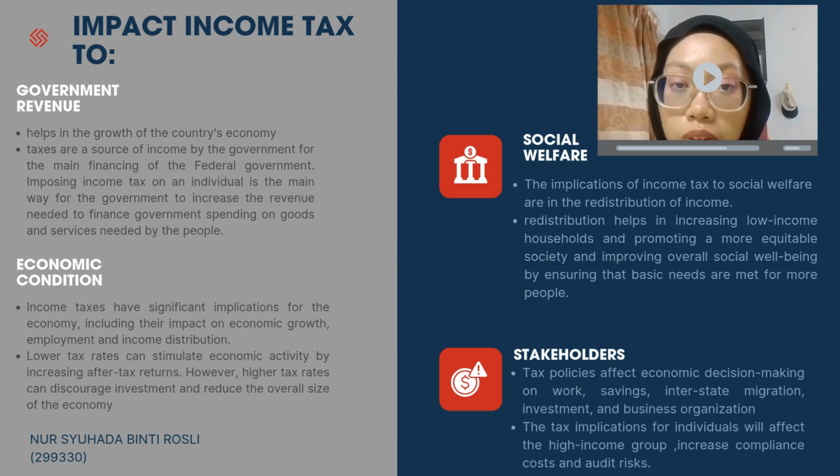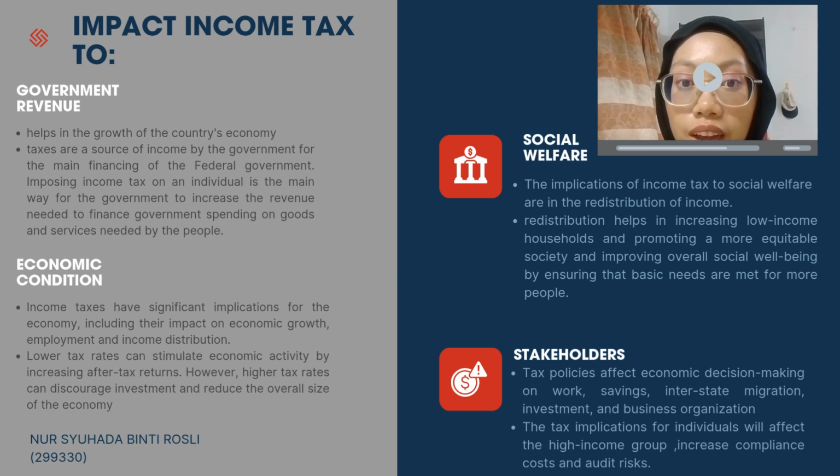For example, the government can use the revenue to develop the health sector such as improving infrastructure, repairing dilapidated government building structures, upgrading schools, and many more. In addition, this redistribution helps in lifting low-income households and promoting a more equitable society and improving overall social well-being by ensuring that basic needs are met for more people.